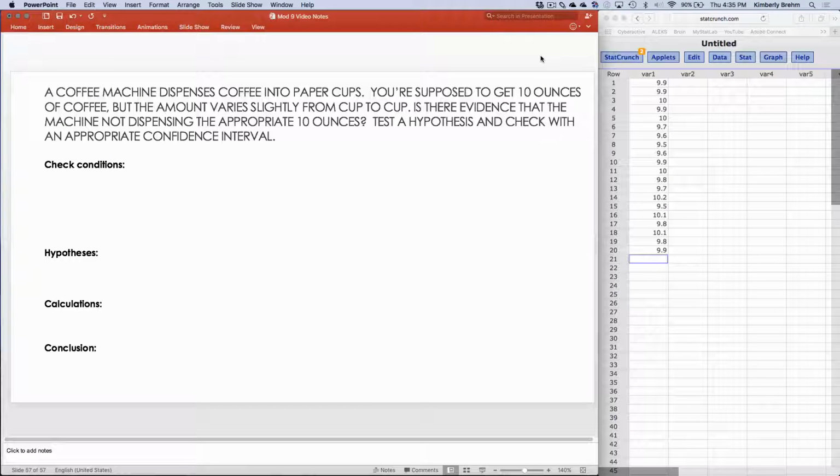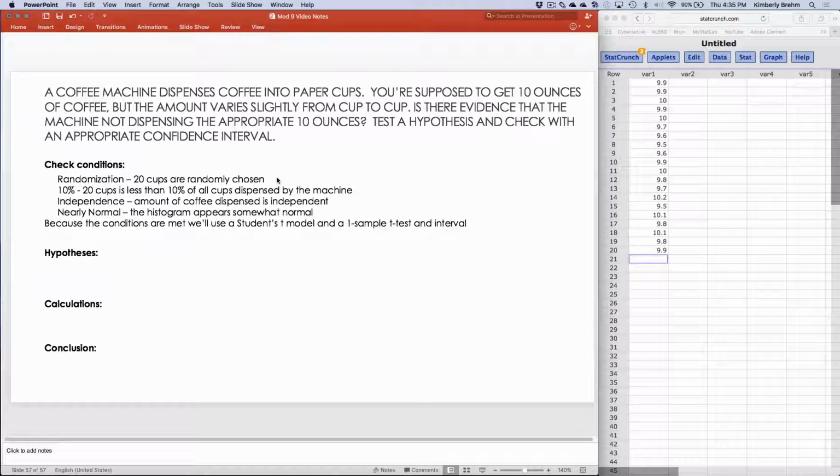For our second question, we are obviously dealing with a means question because it says we're supposed to get 10 ounces of coffee, but the amount varies slightly from cup to cup. So when I'm checking my conditions, I'm checking my conditions for means. All of the conditions are met, so I'm going to use the Student's t-model and a one-sample t-test and interval. Again, it's asking me to test a hypothesis and check with an appropriate confidence interval. If I'm using that 5%, I need to know if this is one-sided or two-sided.